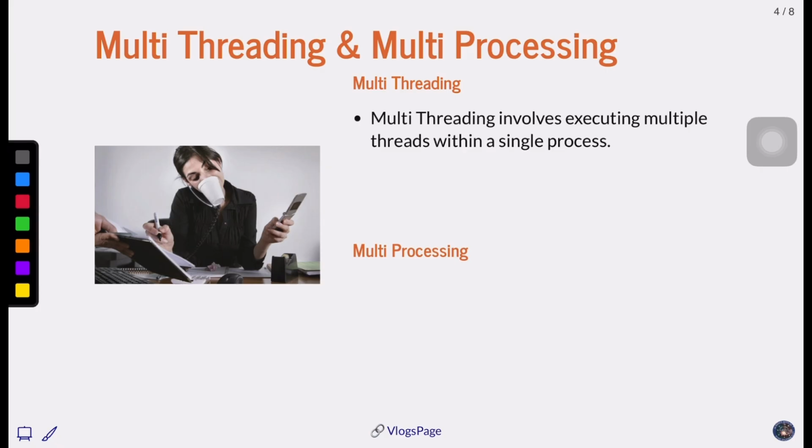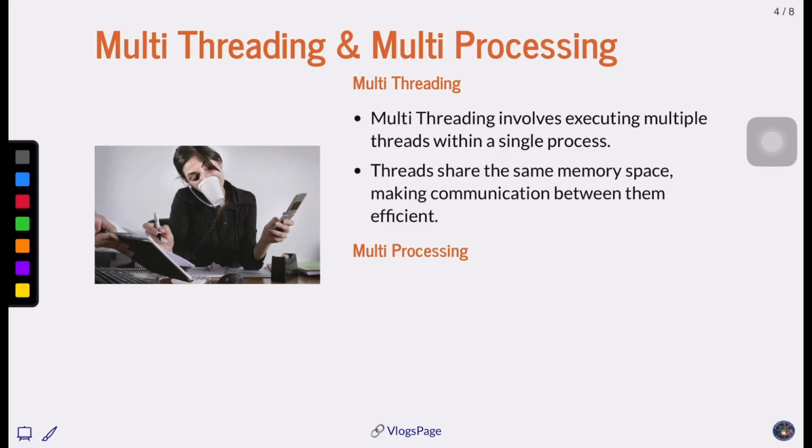Multi-threading involves executing multiple threads within a single process. This is what we have learned. Threads share the same memory space, making communication between them efficient. Like here, she's using the same mental processor, that is her brain, and switching between tasks while sharing the same memory space.